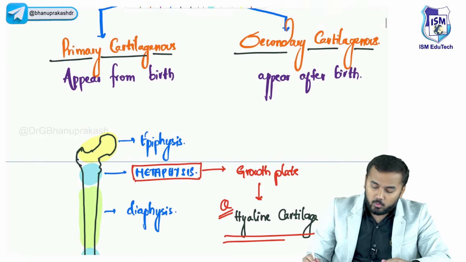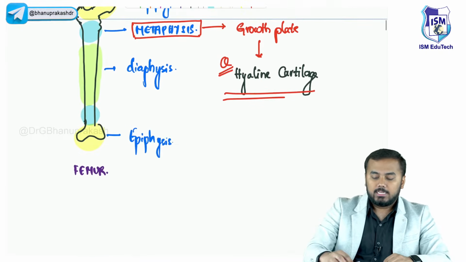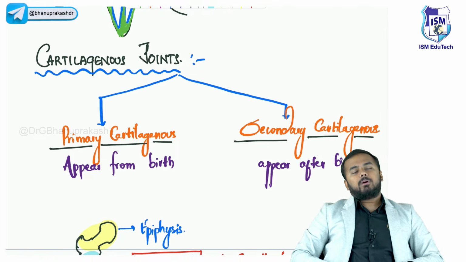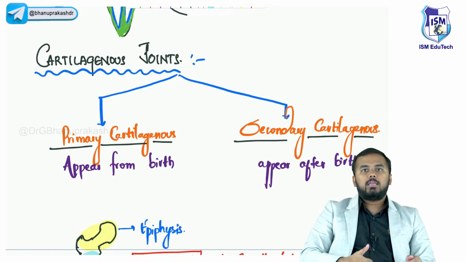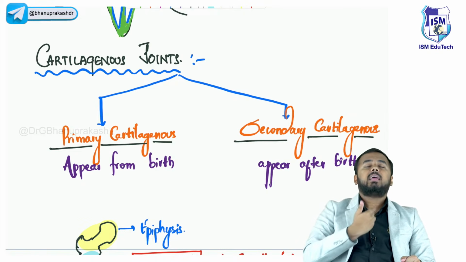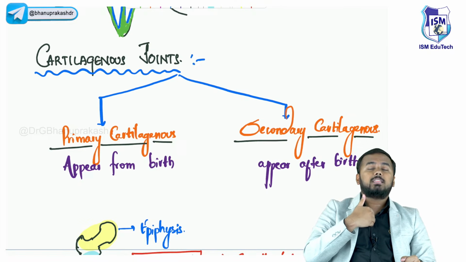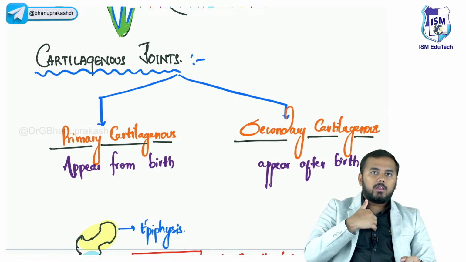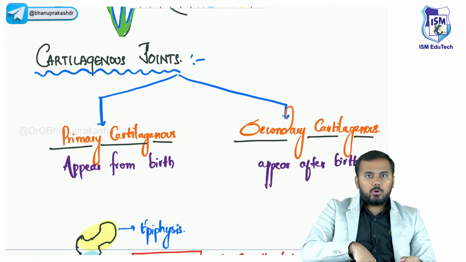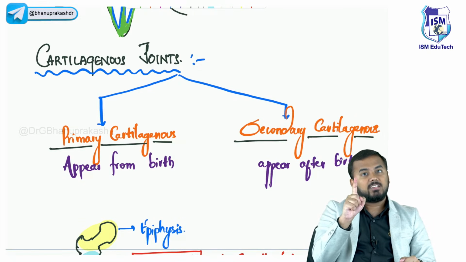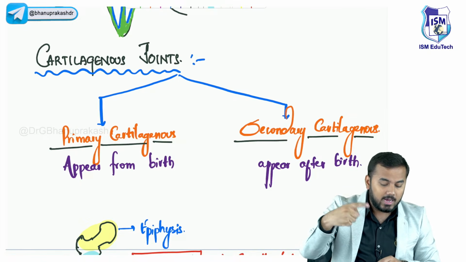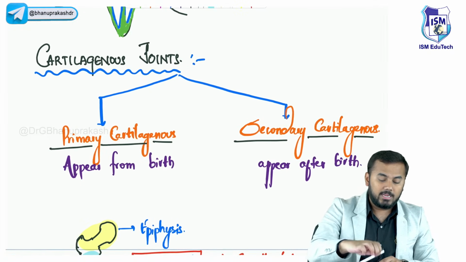Right. Now, let us discuss secondary cartilaginous joints. How to remember this? Very easy. All the joints which are located in the midline of your body are called secondary cartilaginous joints. Midline, meaning here, which bone is in the midline? Breastbone. What is the other name for breastbone? Sternum. Right? If I go down, down, down, there I will have one more bone called the pubic bone. All of you know, right? So the joint between the two pubic bones is called pubic symphysis, right? I hope all of you are understanding all of these things which I'm telling you, right?